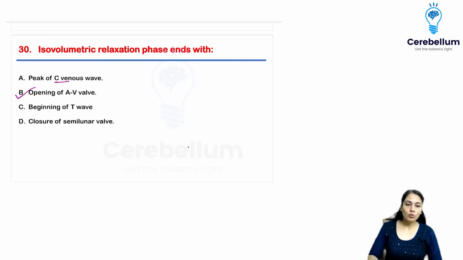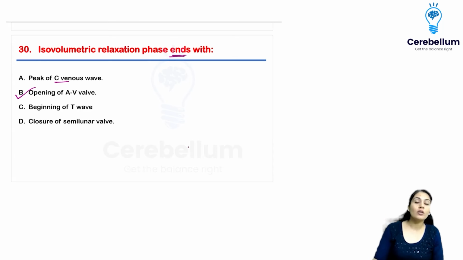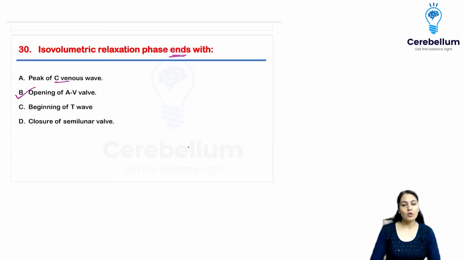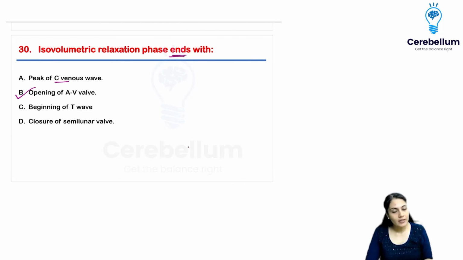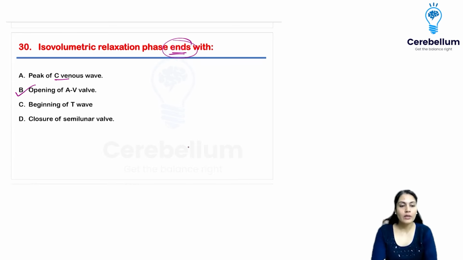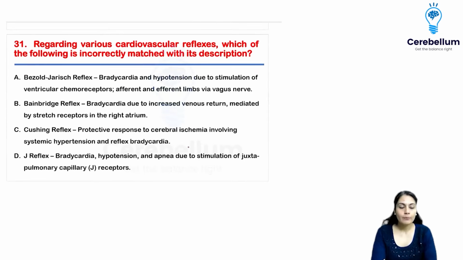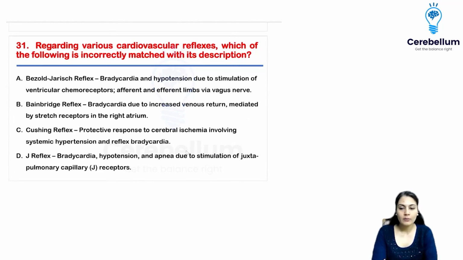Beginning of the T wave? No, the T wave will begin before the isovolumetric relaxation, it is not going to end in the isovolumetric relaxation. Relaxation is the mechanical phenomenon, remember. Before that, the T wave is going to end. Closure of the semilunar valve will occur even before the isovolumetric relaxation has started, S2 to S1, right? It is not going to end with that. So the answer over here is going to be option B. This is the easiest one. Whomsoever has made a mistake in this question, pack your bags. It's that time to send you on the bridges, right?